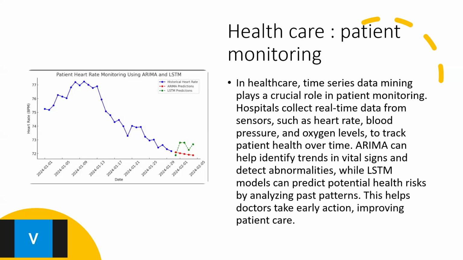In this given graph, it shows the patient's heart rate monitoring using ARIMA. ARIMA is the red dashed line and LSTM is the green dashed line. The blue line represents the historical heart rate data. This model helps doctors analyze past trends and predict potential health issues.